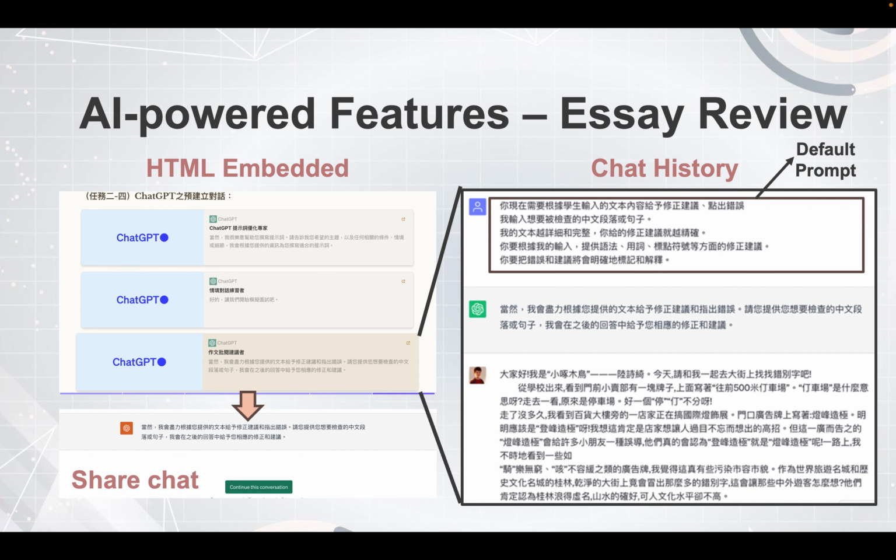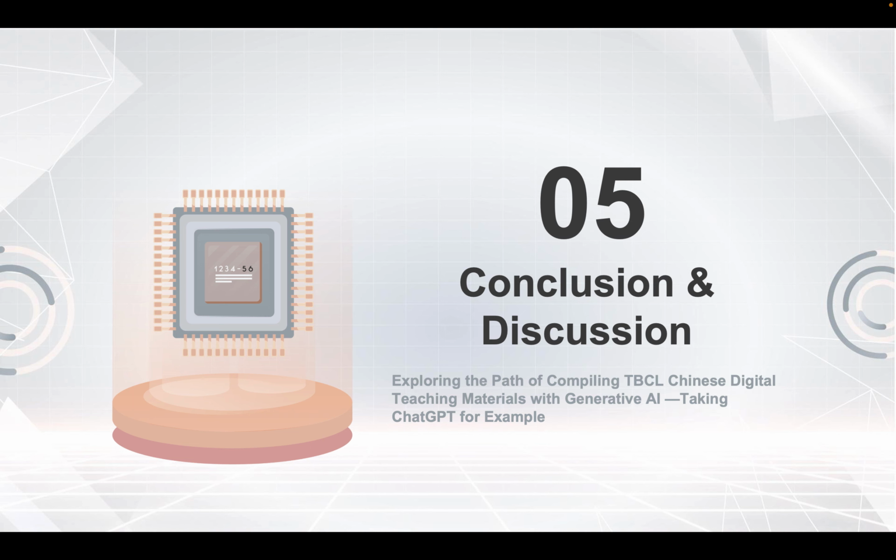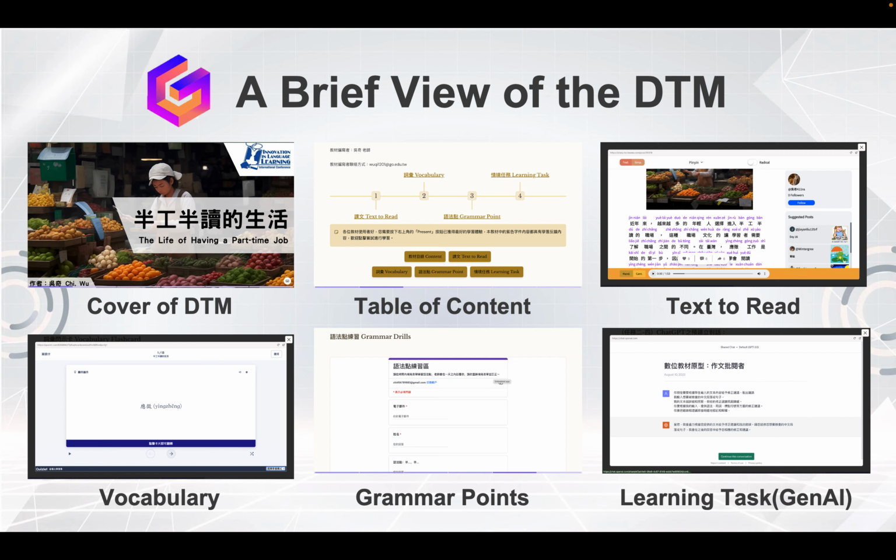Then we can see that it corrects the wrong words pretty well. So we can see that applying all these generative AI functions and artificial intelligence generated content, AIGC, worked pretty well in compiling the teaching materials.